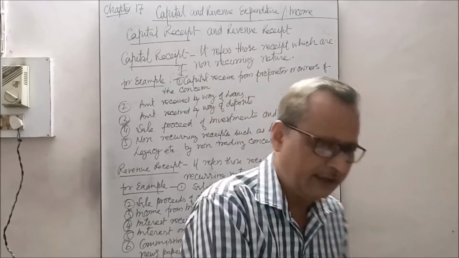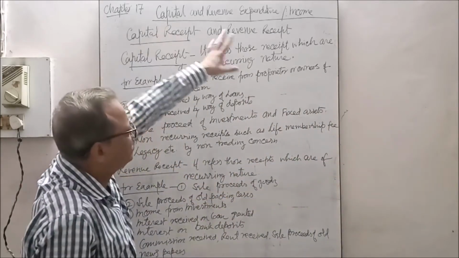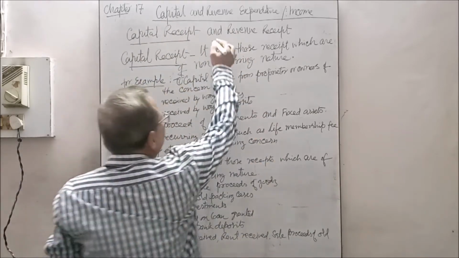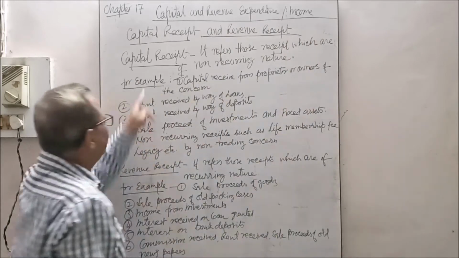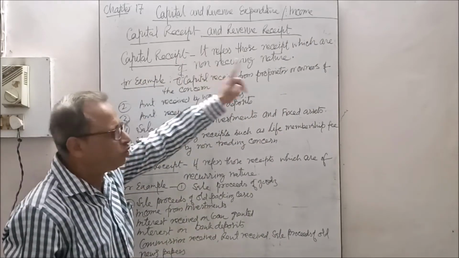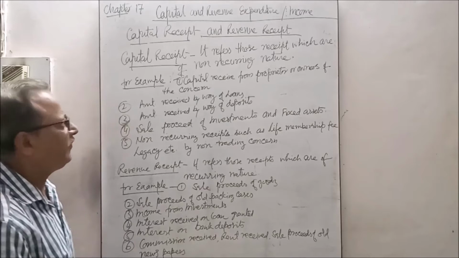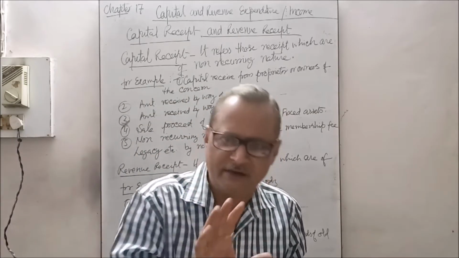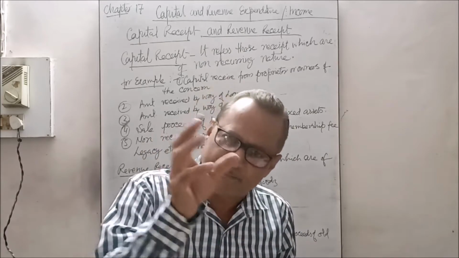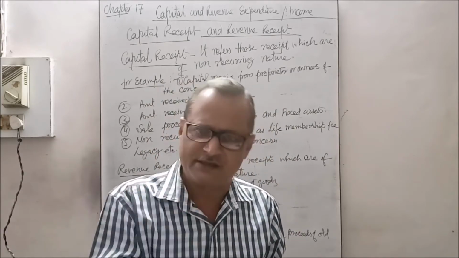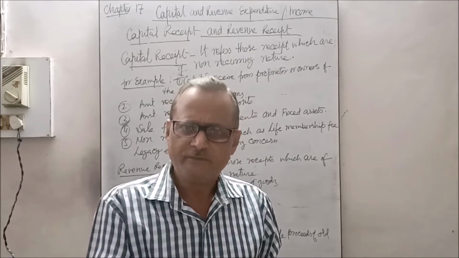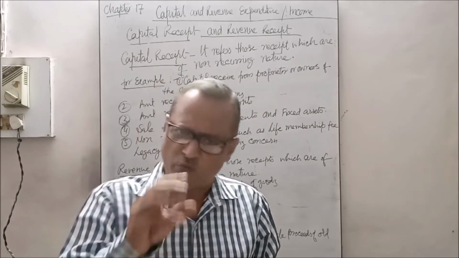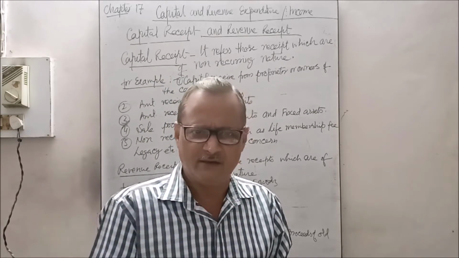Now see here, in the chapter on capital and revenue expenditure and income, we are going to discuss capital receipt and revenue receipt. Capital receipt refers to those receipts which are of non-recurring nature. Non-recurring nature means which is not repeatedly done, which does not repeat itself. It occurs once or twice in a year, not regularly.